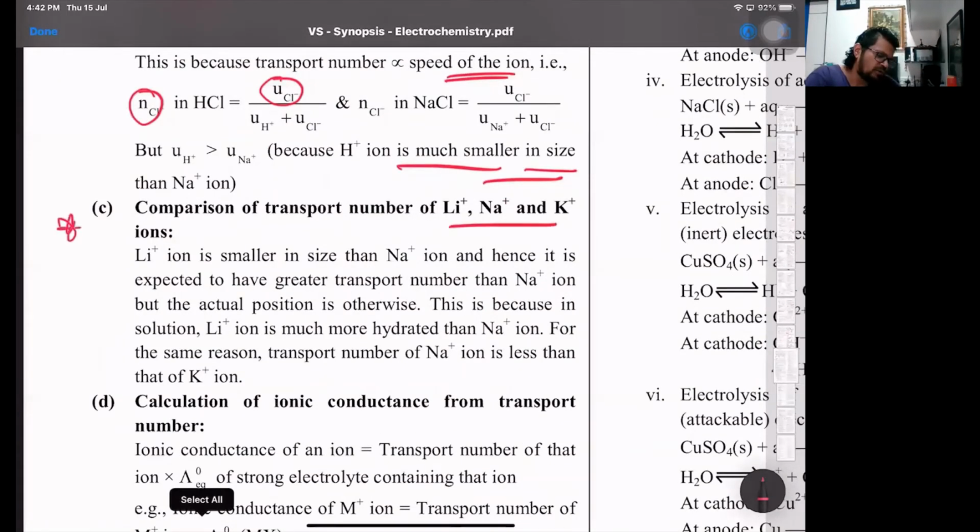Comparison of transport number of lithium, sodium and potassium. Now these questions are there. Lithium is smaller in size than sodium, hence it is expected to have a greater transport number than sodium, but the actual position is otherwise. This is because lithium has greater hydration enthalpy. We have done that in the s-block. Smaller the size, more is the hydration enthalpy. For the same reason, the transport number of Na plus is less than K plus, because potassium has a bigger size. So larger the size, greater would be the transport number.